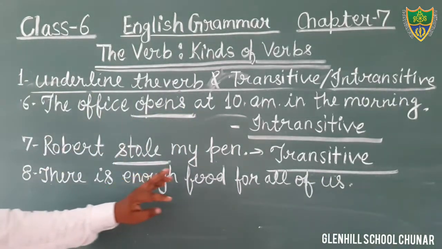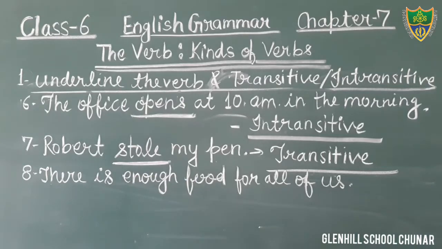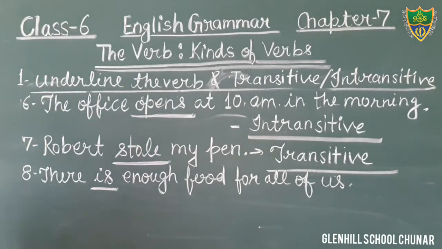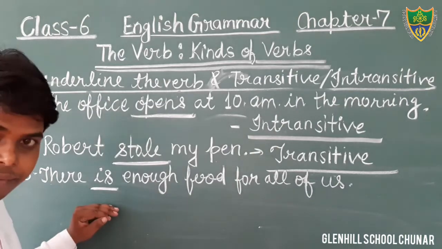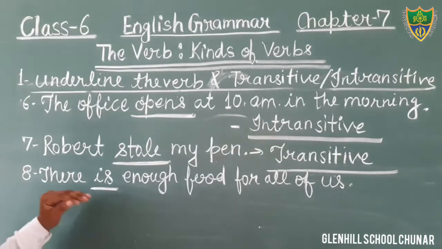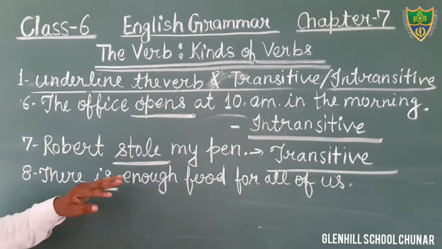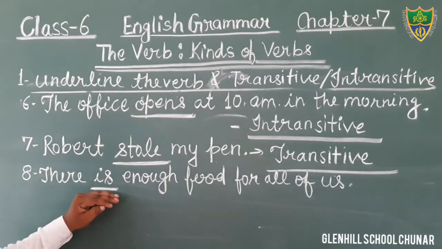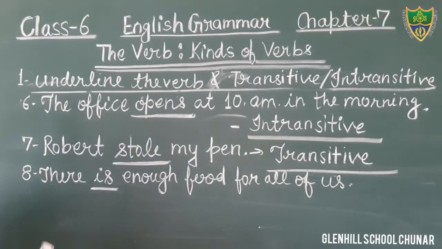There is enough food for all of us. In this sentence, we will underline the word is. Although it is a helping verb, it is not a main verb. There is no other main verb. In this sentence, we will underline the word is, and we are getting an object.